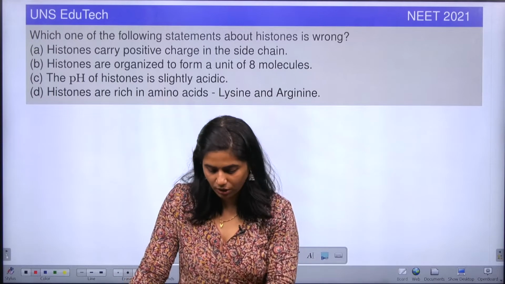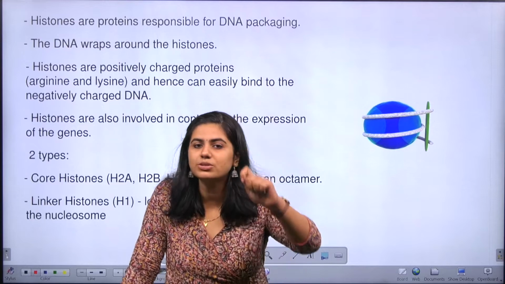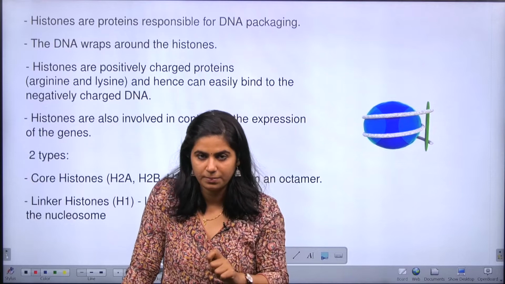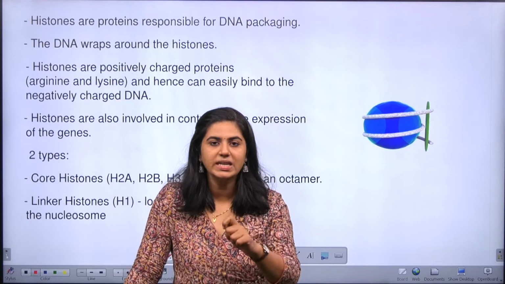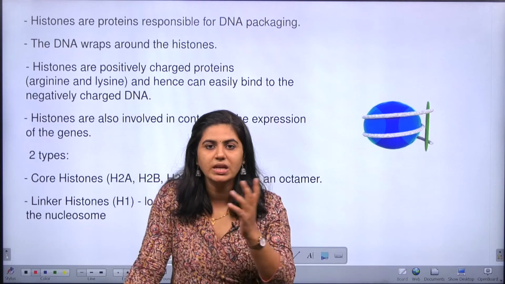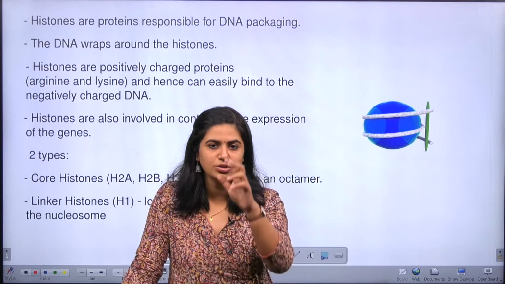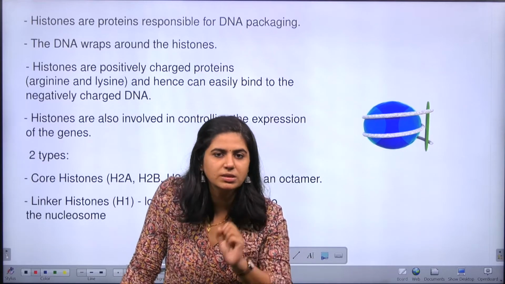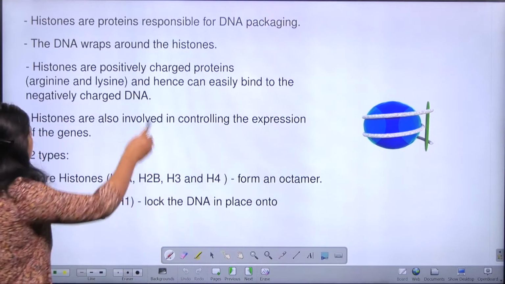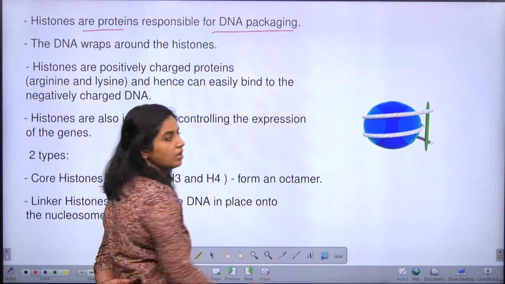So what is histone? Histone is nothing but a protein which helps to wrap the DNA around it to make the DNA compact. How tightly DNA is wrapped on the histone depends upon the different stages of the cell. When there is cell division taking place, DNA will be compactly packed around the histones to form chromosomes. So let's learn a little more about histone. Histones are proteins responsible for DNA packaging, right?